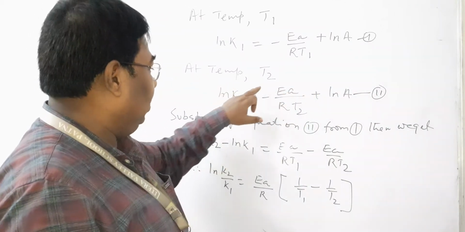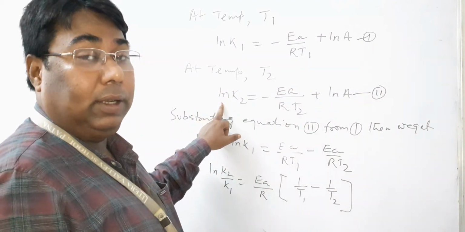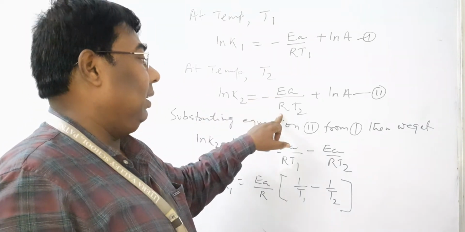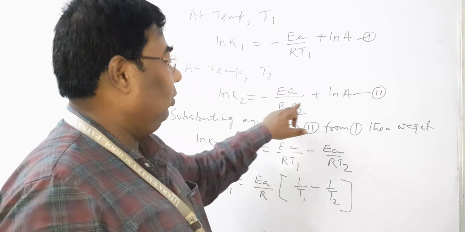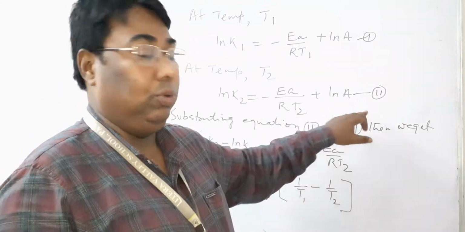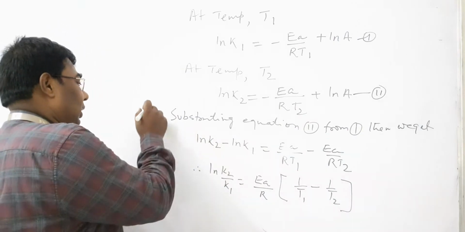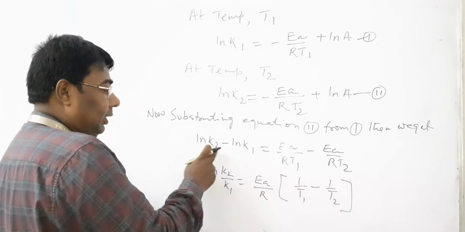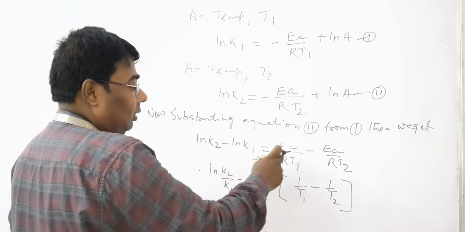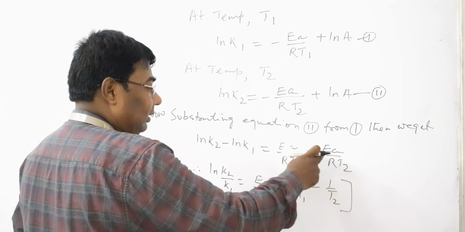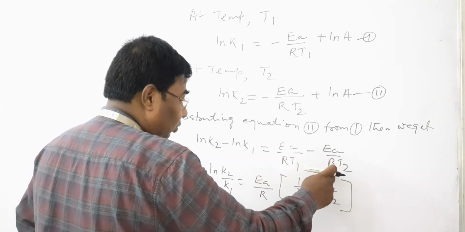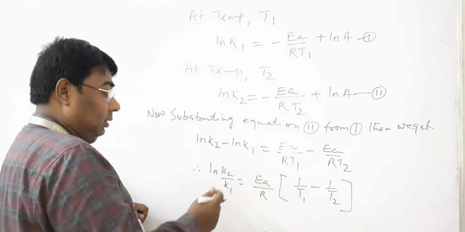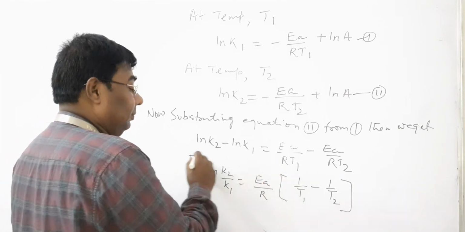At temperature T2, the rate constant is K2, and ln K2 is equal to minus Ea divided by RT2 plus ln A. This is equation number 2. Now subtract equation 1 from 2, then we get ln K2 minus ln K1 is equal to Ea divided by RT1 minus Ea divided by RT2. Now taking Ea by R common, we get this equation.